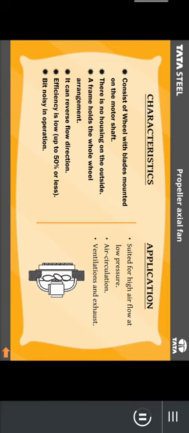It can reverse the flow direction, and the efficiency is low, which is 50% or less. Bit noisy in operation. Application: it is suited for high airflow at low pressure. Used for air circulation, and also for the purpose of ventilation and exhaust.